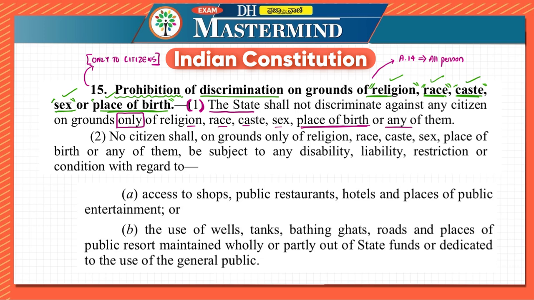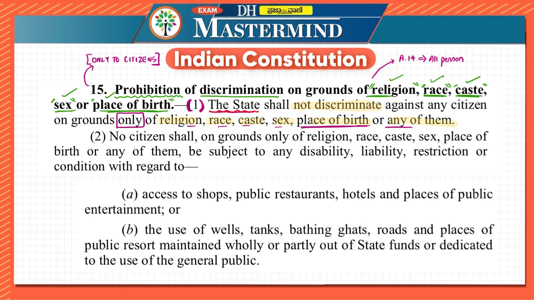So the first clause under Article 15 says that the state shall not discriminate against any citizens on the grounds of religion, race, caste, sex, place of birth, or any of them. So here it is mentioning what?